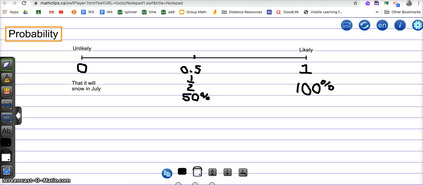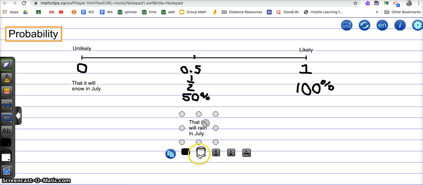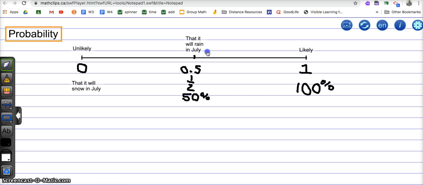Now, trying to get it here, that it will rain in July. What is the likelihood or the probability that that's going to happen? Now, you could probably put it anywhere from the 50%. This is one that would need your explanation and your reasoning. Maybe you would go look at the data from last July and how often it rained. I'm going to leave it at a 50-50 chance, because sometimes it's very dry and it's actually more unlikely, and then sometimes we have a very wet July, and I haven't looked at the data. So I'm going to leave it at 50-50 at this point for my reasoning.